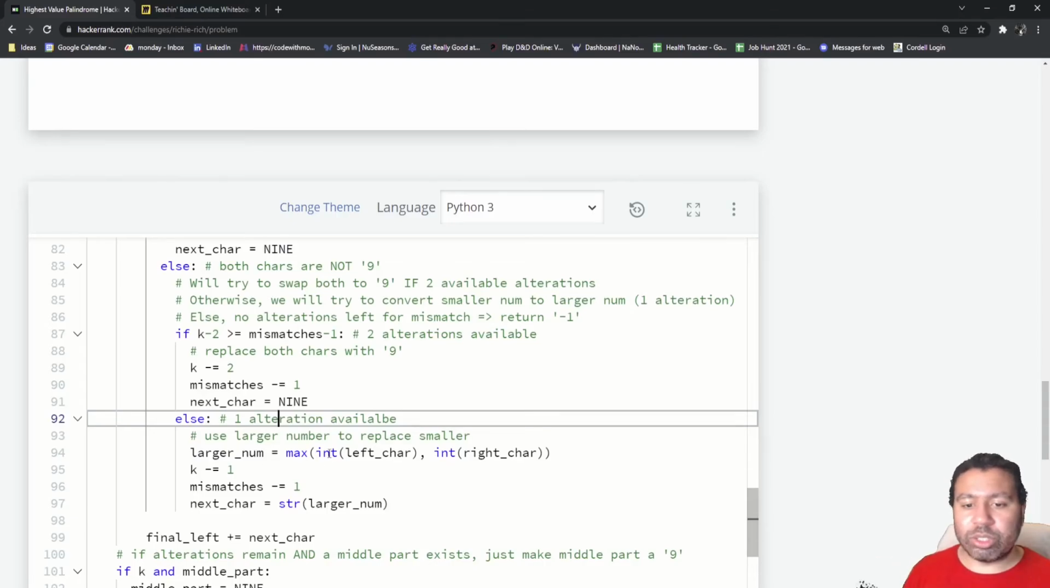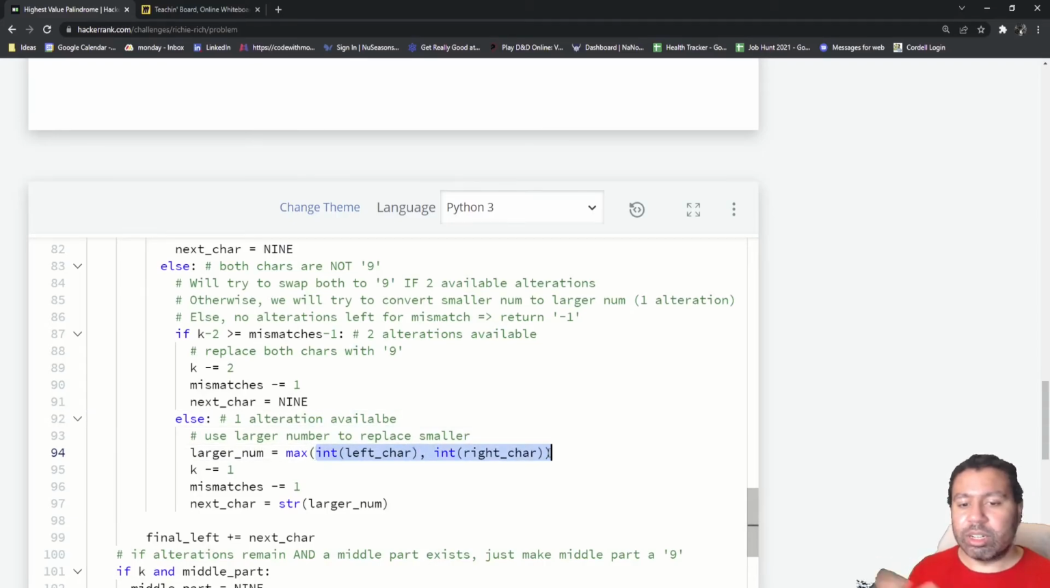The way I'm doing that is to take the left character and the right character, turn those into ints, and take the max of those. Then I'll have the larger number as an integer, and I will set the next character to the string of that particular number. We decrement alterations by 1, mismatches by 1.